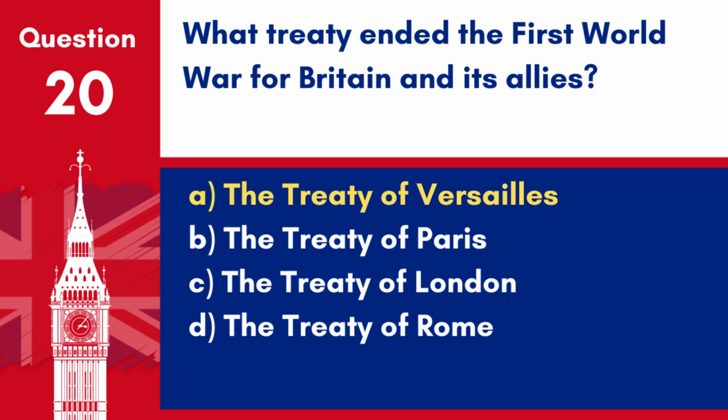Answer: A. The Treaty of Versailles. The Treaty of Versailles, signed in 1919, officially ended World War I between Germany and the Allied powers, including Britain.